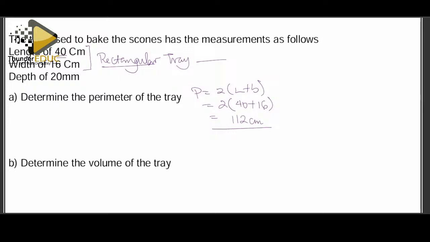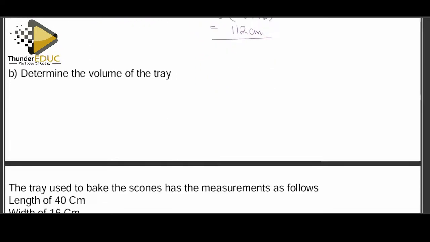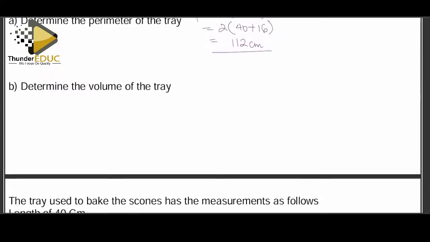Don't forget. Okay. So we continue. Volume of the tray. Now, as you look for volume, because we've already seen it's a rectangular part, our volume will always be length times breadth times height. In this case, it's going to be depth, because it's deep. Now make sure the units have to be the same. If you want them to be centimeters, they should all be centimeters.